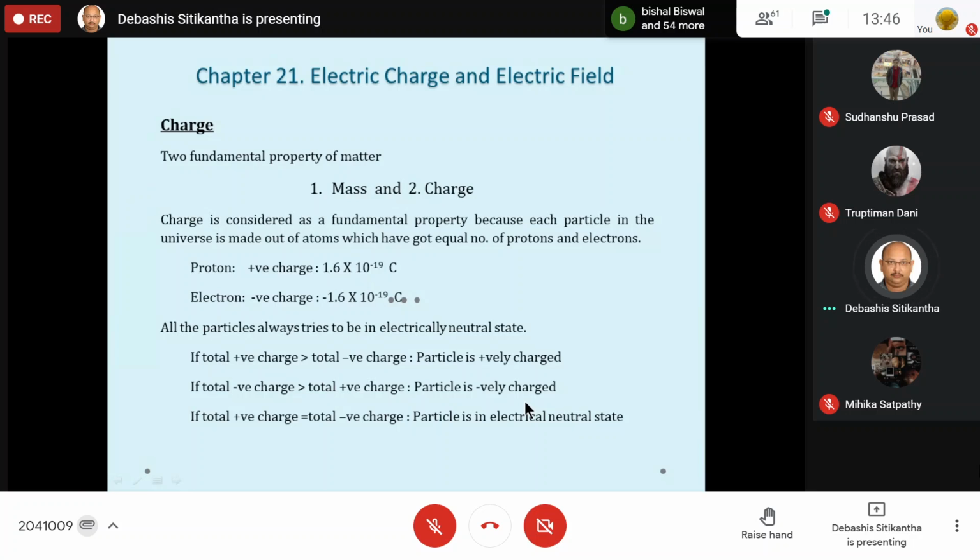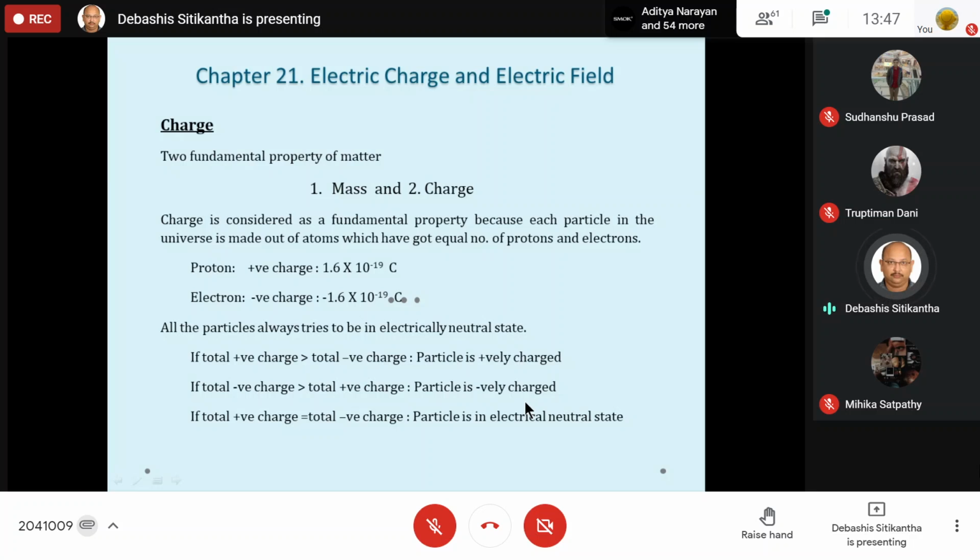What does that mean? Everything in this universe always tries to be in the state of minimum energy. And as I told you, charge and energy are related. Whenever there is a charged body, naturally the energy of that body increases. Since everything tries to be in the least energy state, it will try to either lose or gain some charge from anywhere around it in order to become electrically neutral.